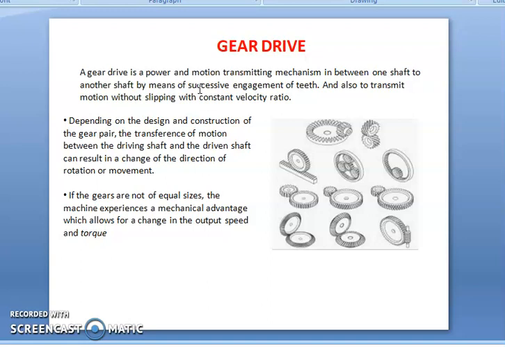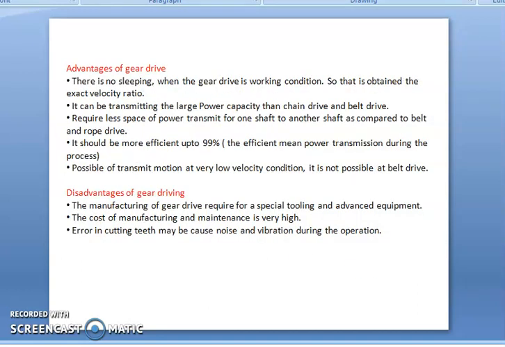That means, based on the design and construction of the gear, whether it has parallel teeth, helical teeth or inclined teeth cut on the gears, the direction of rotation of the gear drives can be changed. If the gears are not of equal size, the machine experiences a mechanical advantage, which allows for changes in the output speed and torque. Then the general advantages of gear drives over belt drives are, first, there is no slipping as in the case of belt drives.